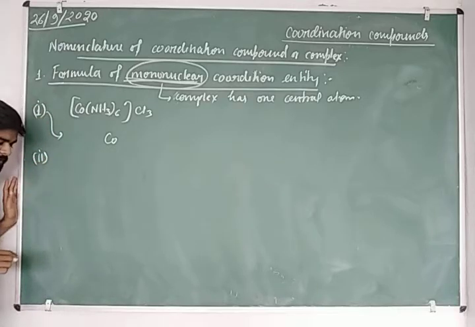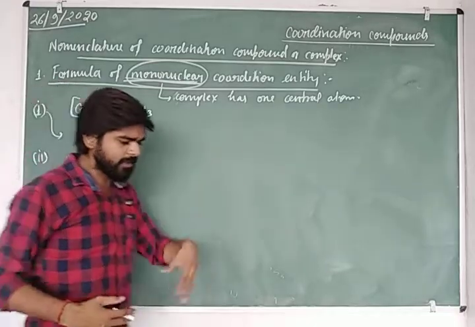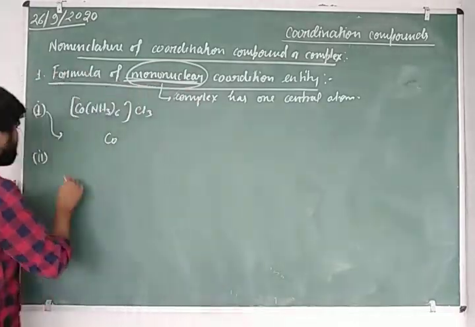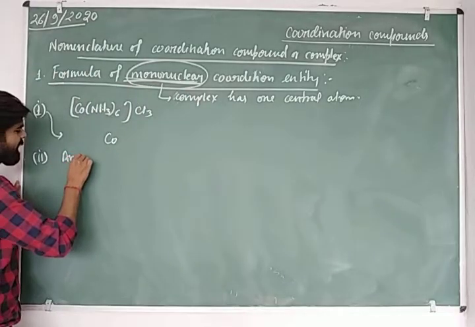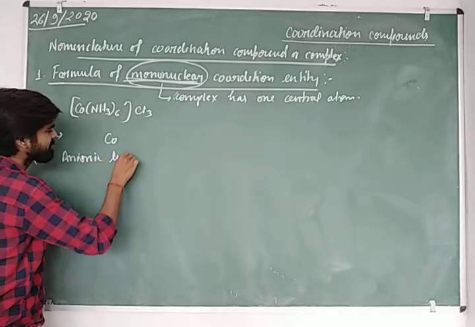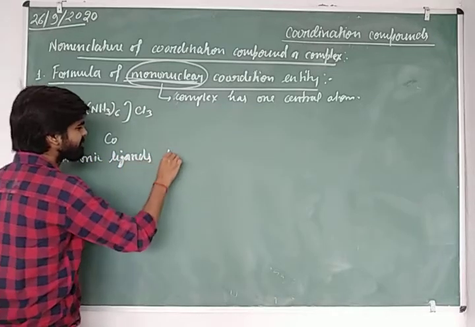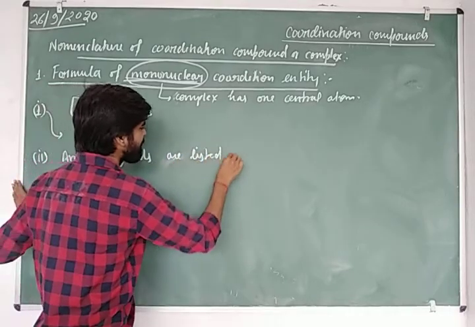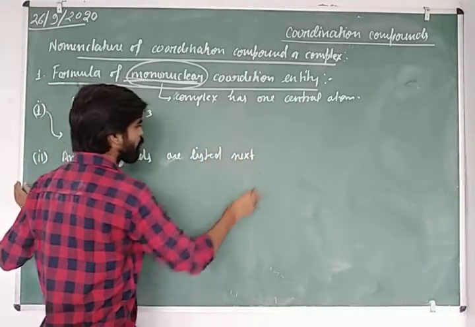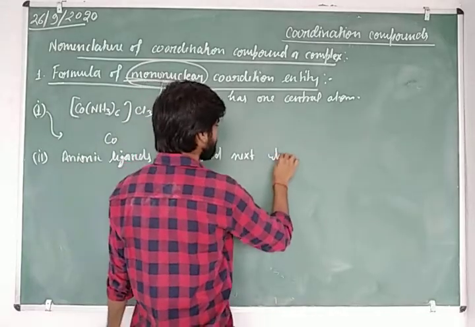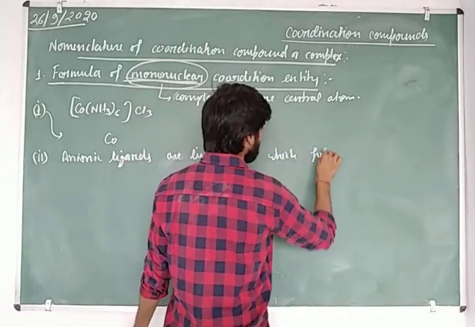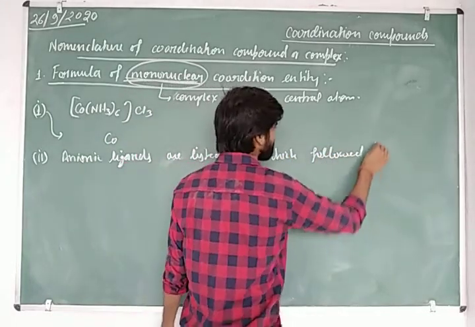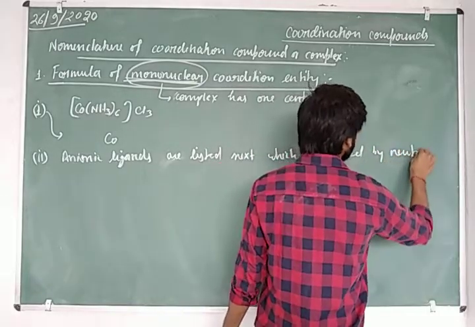Then we write the anionic ligands. Anionic ligands are listed next, followed by neutral ligands.